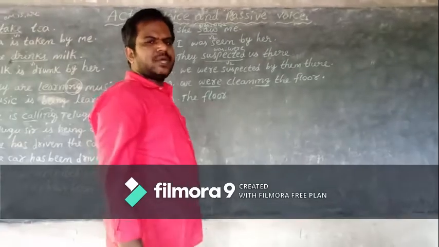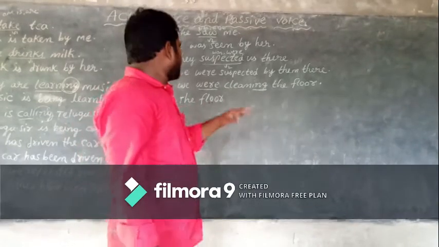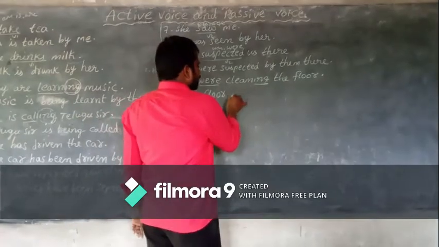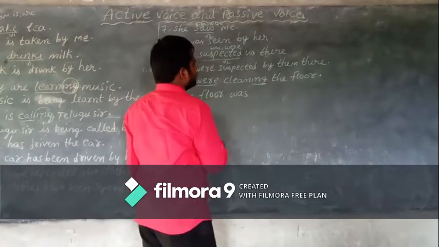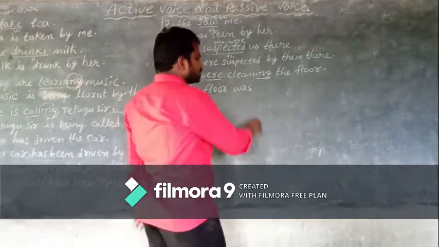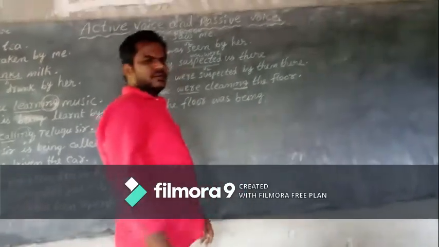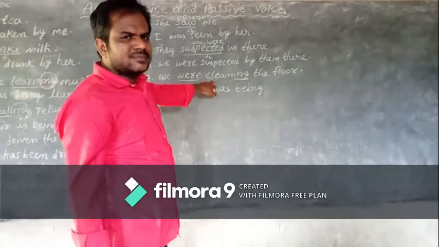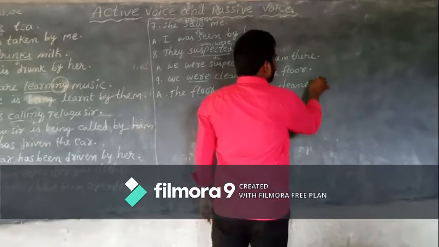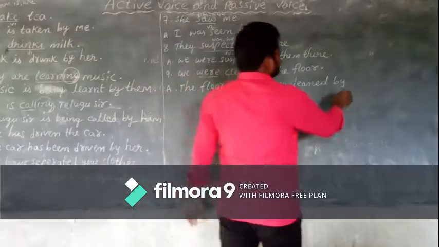Second rule, decide B form. Children, sentence is in past tense, past B forms was, were. Here subject singular or plural? The floor, singular, children. That's why was. Here word ing is there, so we have to add being. Third rule. We change the verb into V3, cleaned. Fourth rule, by. Fifth rule, we becomes us.